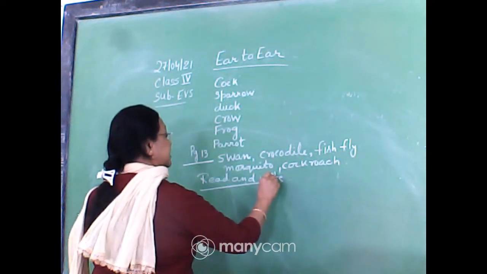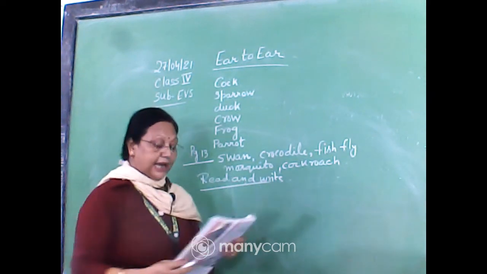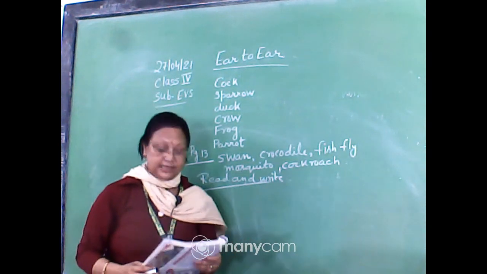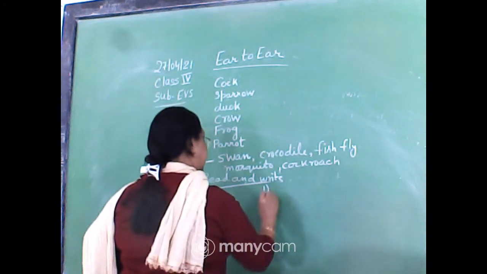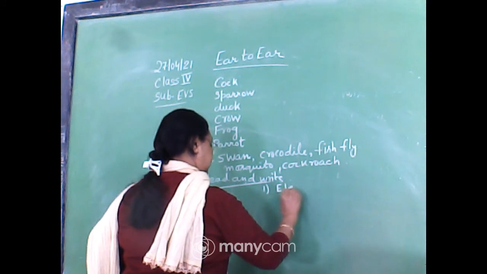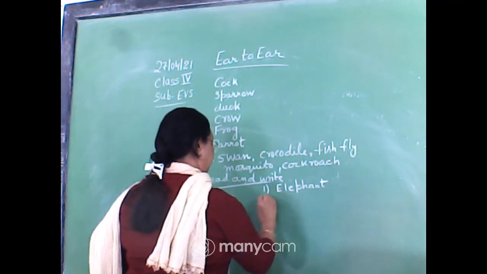An animal with ears like fan is elephant. Write down, first one is elephant.